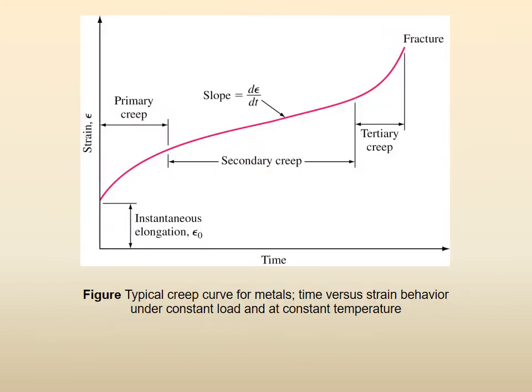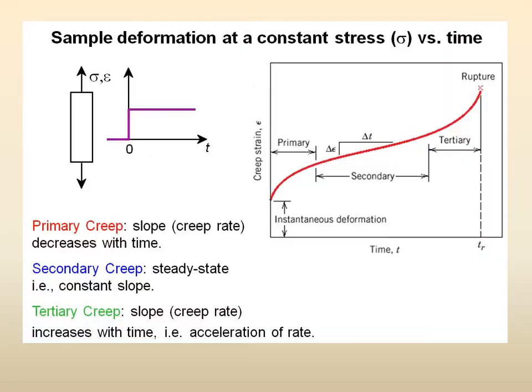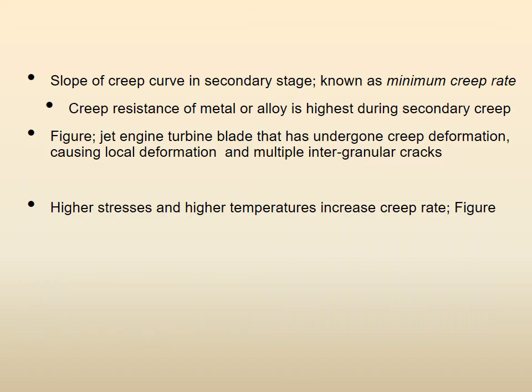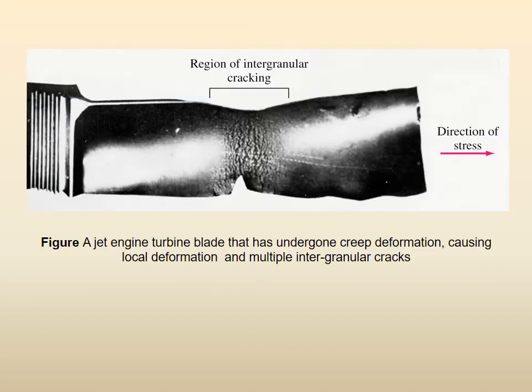And here we showed you strain on the vertical axis, time on the horizontal axis: primary creep, secondary creep, tertiary creep. We again showed you in more detail primary, secondary and so on in terms of the increase of the slope or decrease of the slope, or the slope being a constant line. So when the slope is in the constant region, then this is called the steady state creep rate of the material. We talked more about it.